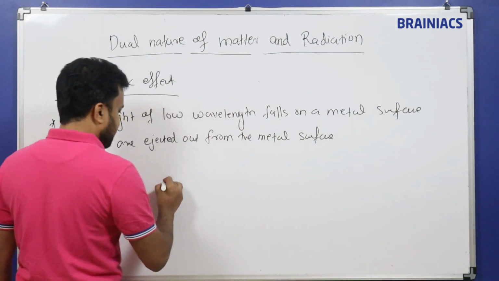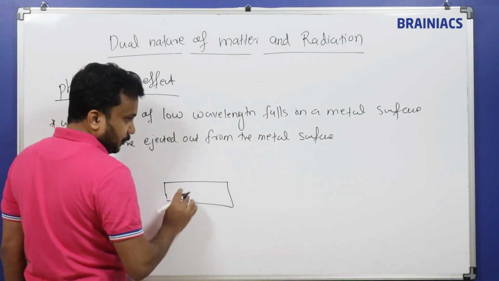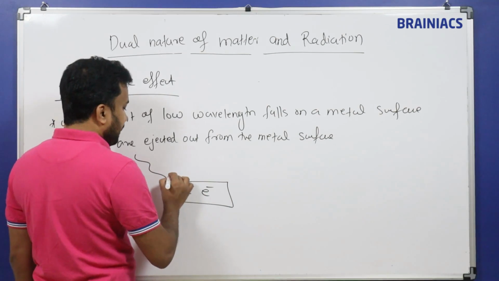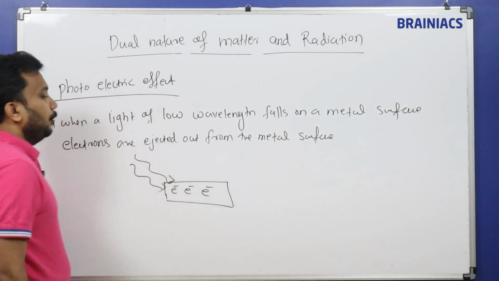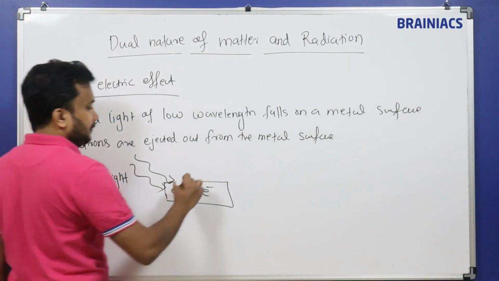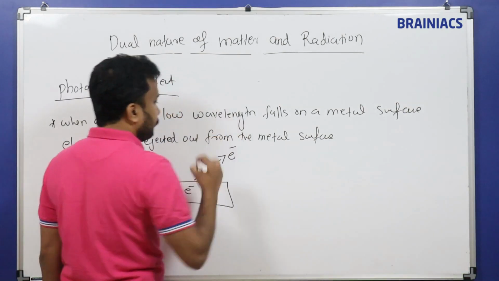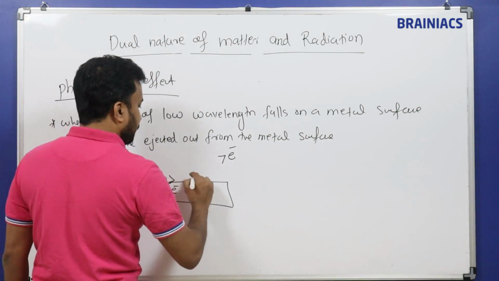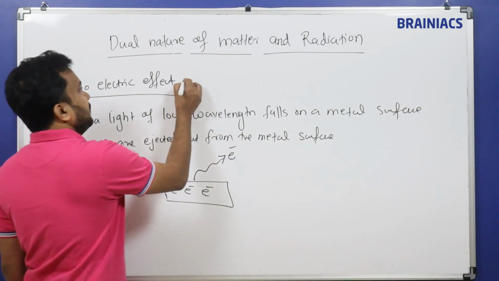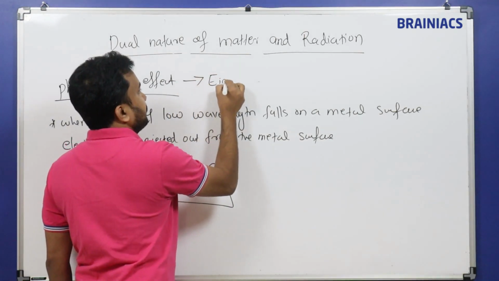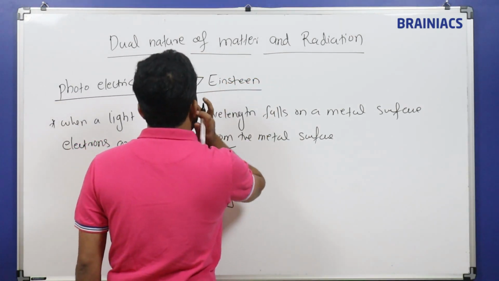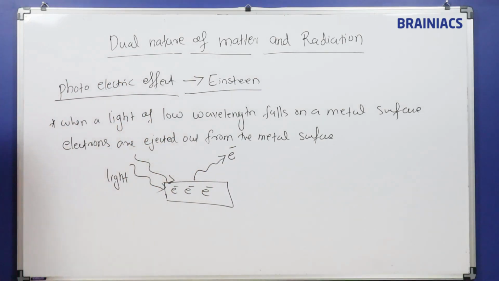What does this mean to us? We have a metal surface. You can assume this is the surface, with electrons in the metal. When light of low wavelength falls on it, when light hits a metal surface, what is going out? Electrons are going out. This is simply called the photoelectric effect. Who proposed this? Einstein proposed this. So remember this word, Einstein. The photoelectric effect was proposed by Einstein.